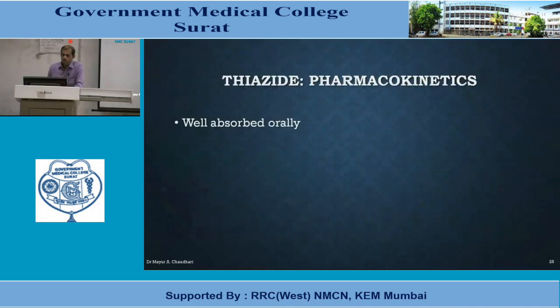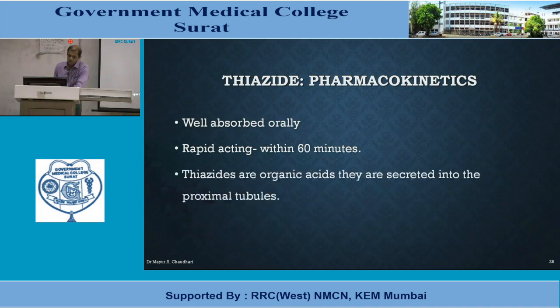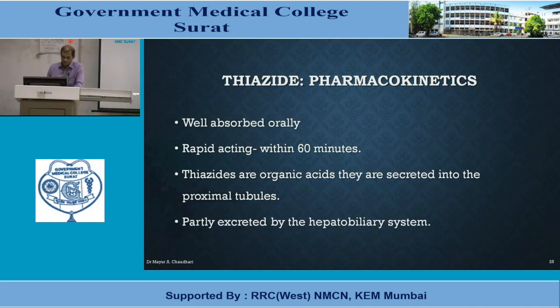If we see pharmacokinetics of thiazide diuretics, they are very well absorbed orally, rapidly acting. Within 60 minutes, thiazide diuretic starts acting. Thiazides are basically organic acids. Because they are organic acids, they are secreted into the proximal tubule, and then their action is generated. They are partly excreted by the hepatobiliary system, so they are excreted out in feces and urine.